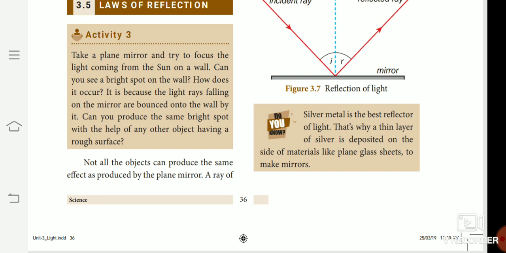Can you see the bright spot? How does it occur? இது எப்படி நிகழ்கிறது, எவ்வாறு நிகழ்கிறது? It is because the light rays falling on the mirror are bounced onto the wall.